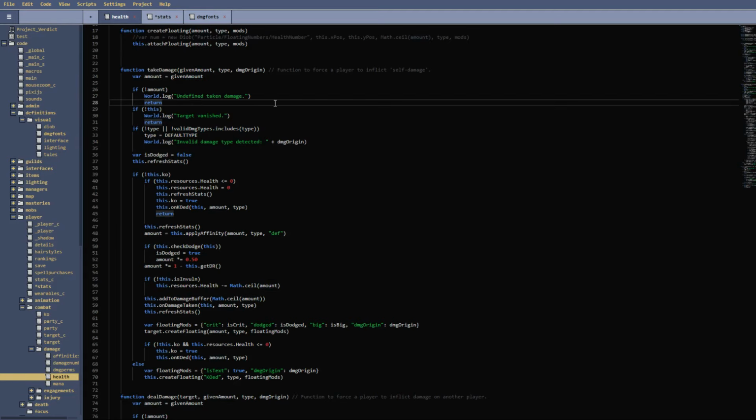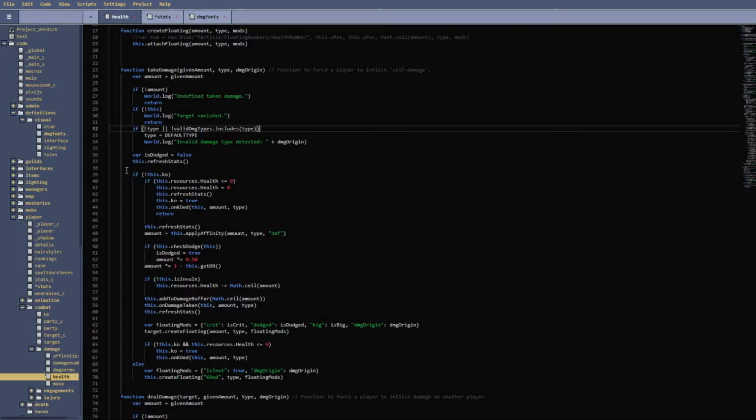so it exists, so it's not going to say undefined taken damage. We exist, so it's not going to say target vanished, and it's not going to return out of this function. We have a type, and it's a valid type as well. I'll show that in a second too if we have time, so we don't need to worry about this either.